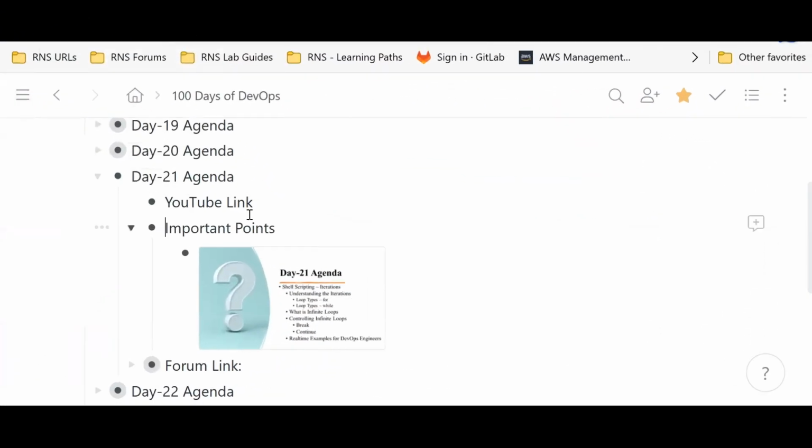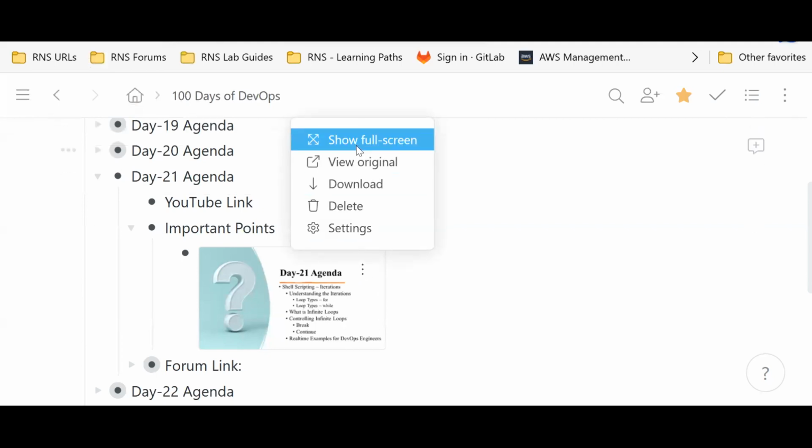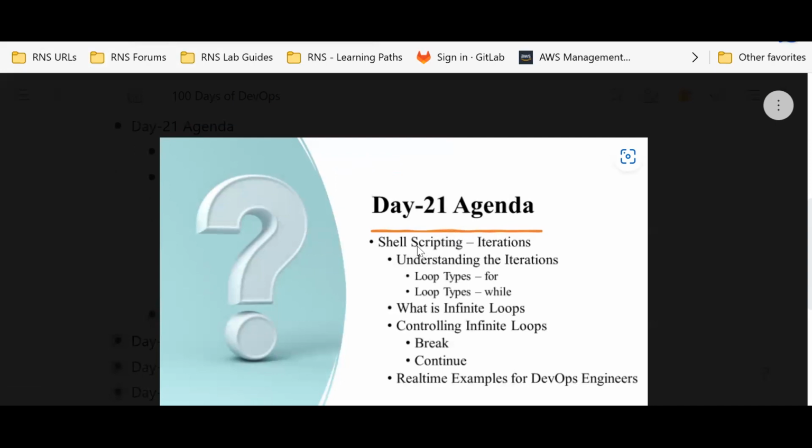Let me explain today's agenda and what you are going to learn from this section. The agenda is iterations. But what is the usage of these iterations? In which context do we use them? And what are the different types of iteration we have in shell scripting? That is the loop types, especially for loop and while loop. In which context will I use a for loop in real time? And in which context do we need to use the while loop?